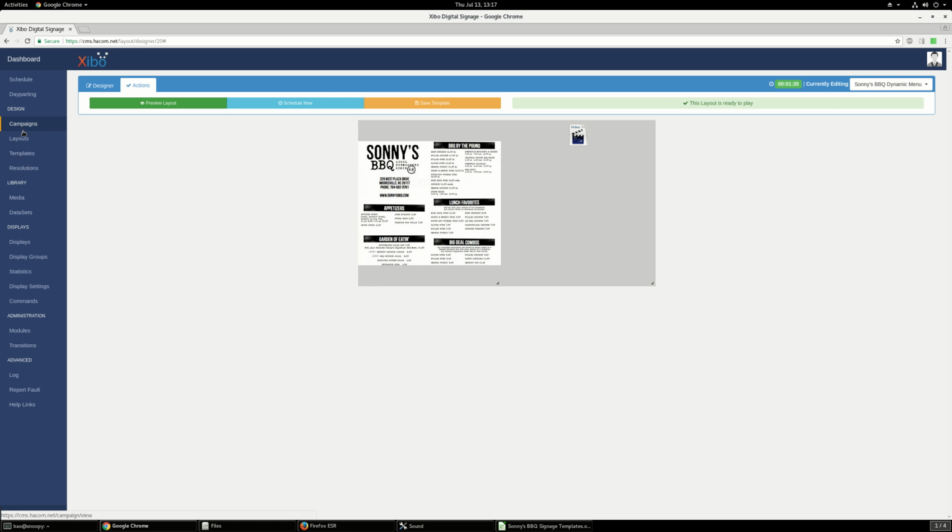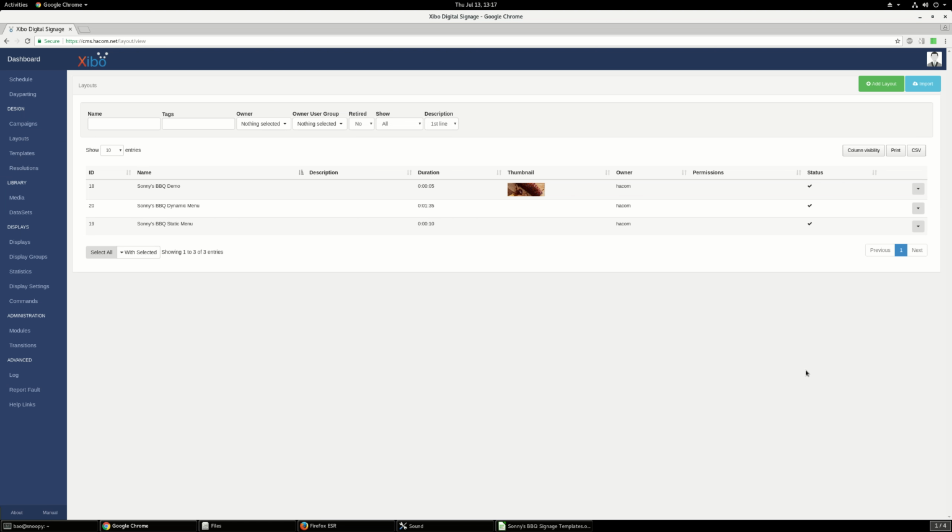So anyway, we have created 3 layouts already. One is the default layout. The other one is the static menu, which basically just shows the menu side by side. And the third layout is the dynamic menu, where you have the menu on the left hand side and a mixture of still image and video on the right hand side.